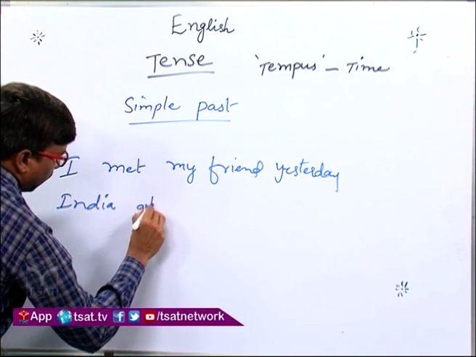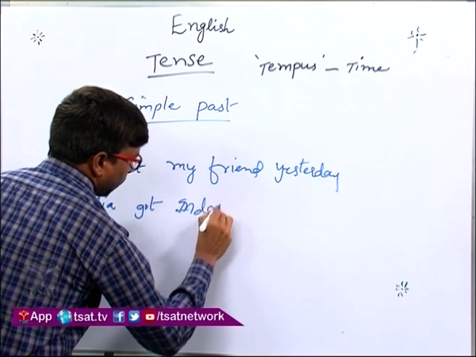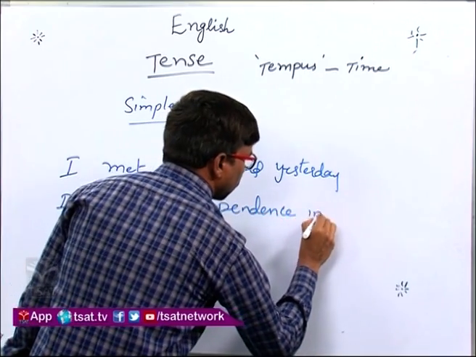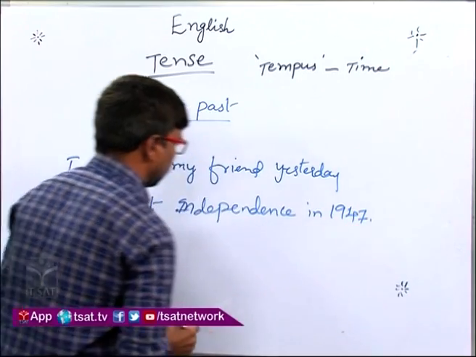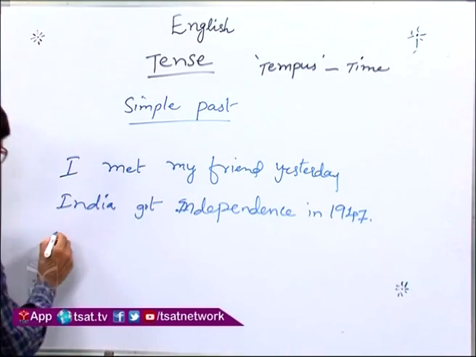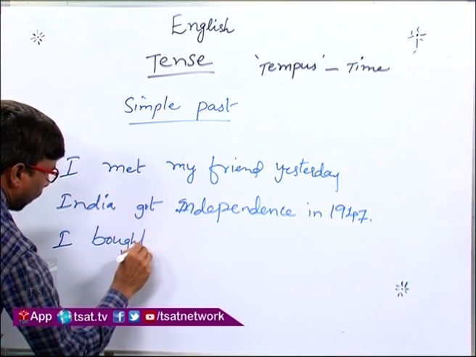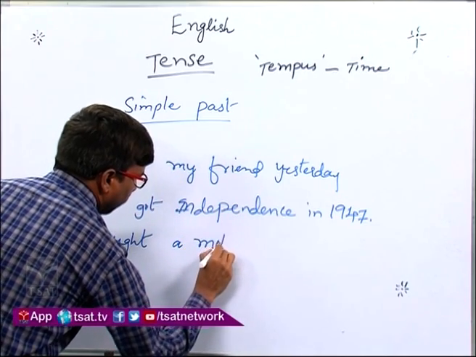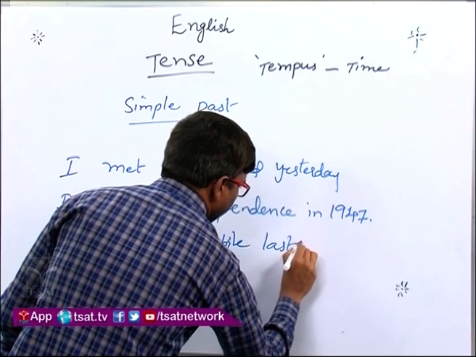India got independence in 1947. I bought a mobile last week.